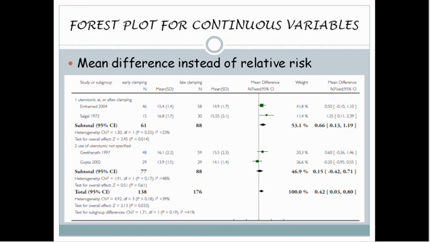This figure shows the meta-analysis of studies evaluating the timing of cord clamping on cord hemoglobin levels. We can see that the pooled estimate favors delayed cord clamping with a statistically significant increase in cord hemoglobin levels by 0.42 grams per deciliter.